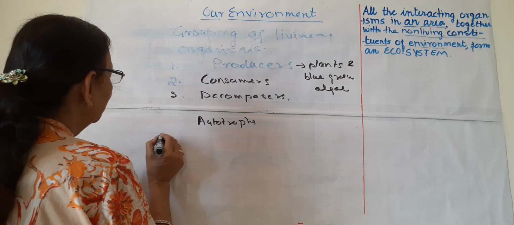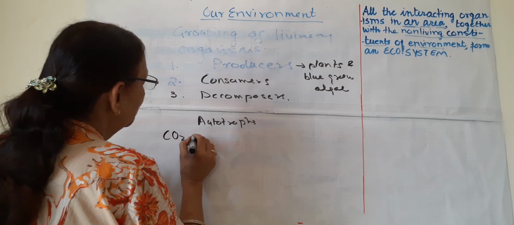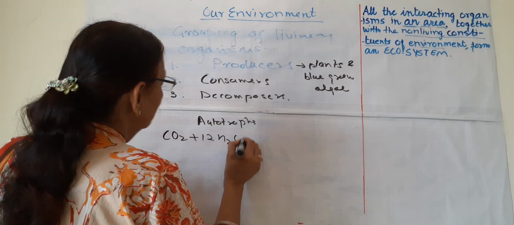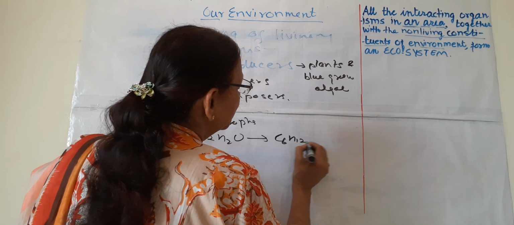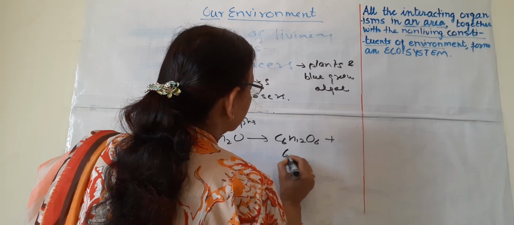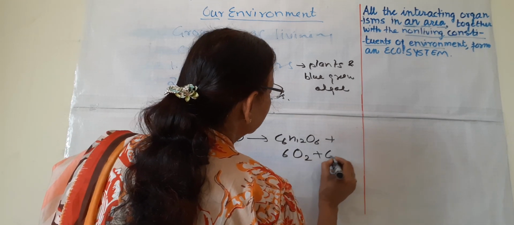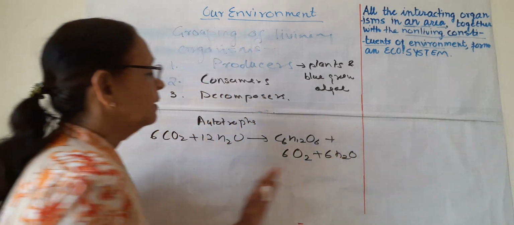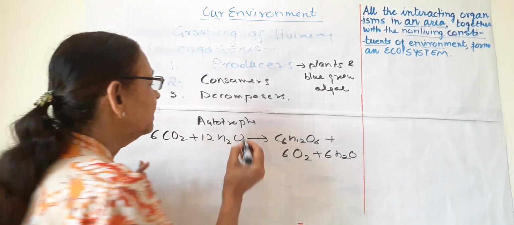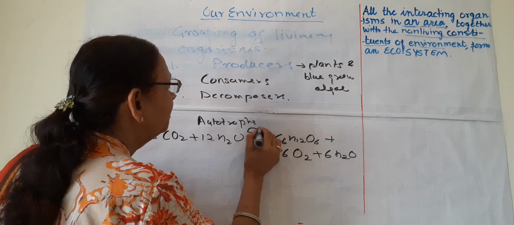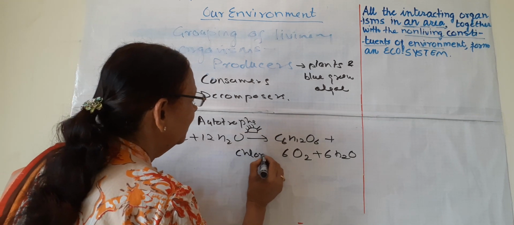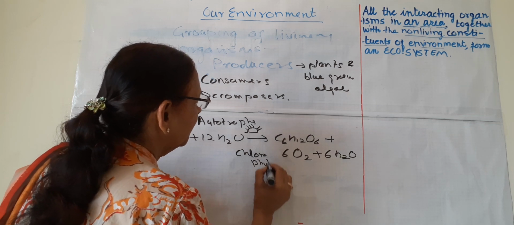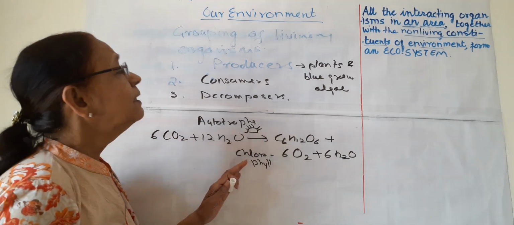All of you know the equation: 6CO2 plus 12H2O is equal to C6H12O6 plus 6O2 plus 6H2O. This is the definition of photosynthesis, all of you know, and this happens in sunlight, and chlorophyll is a must, or the green pigment is a must.